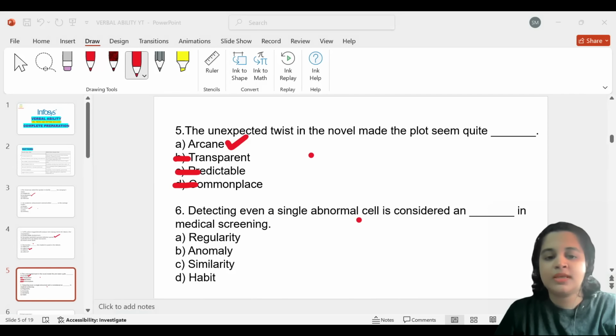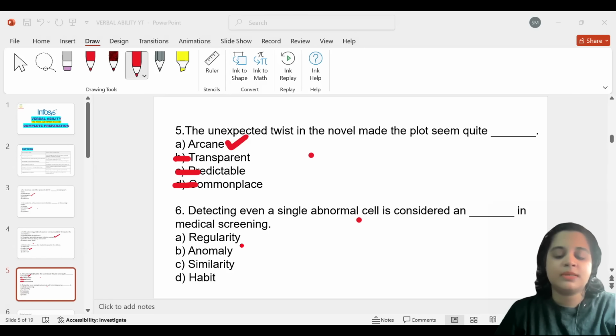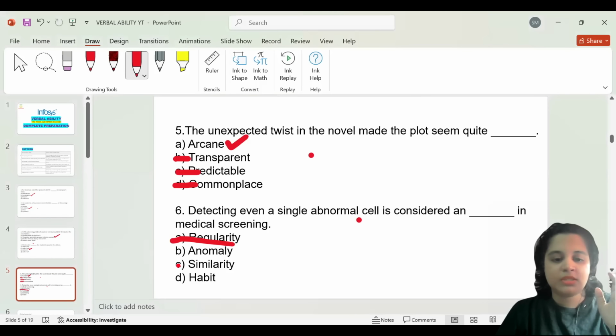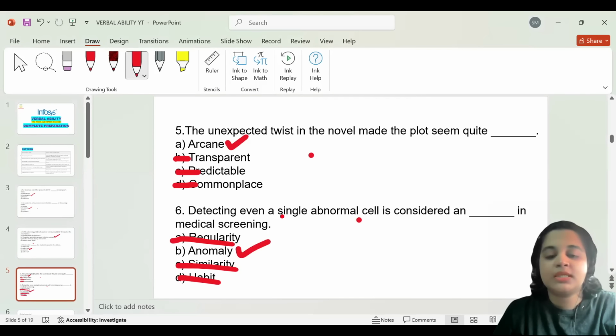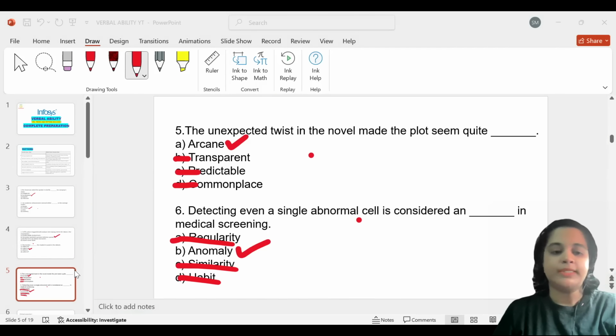Abnormalities are generally something apart from normal, they are not normal, right? So it has to be something that resonates with not being normal. Anomaly means an abnormal or irregular case. Regularity is being regular, and they're saying that it's abnormal. So it's not regularity, not similarity, not habit, it is anomaly. Detecting even a single abnormal cell is considered an anomaly in medical screening. Anomaly means being abnormal. All right.